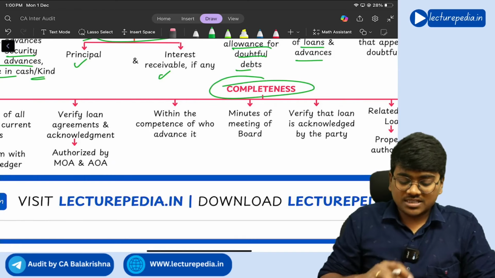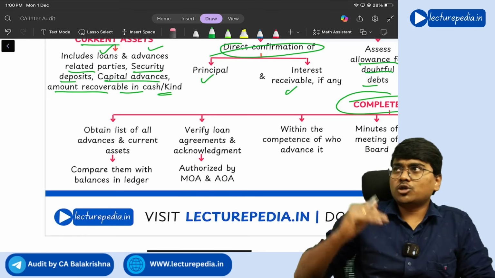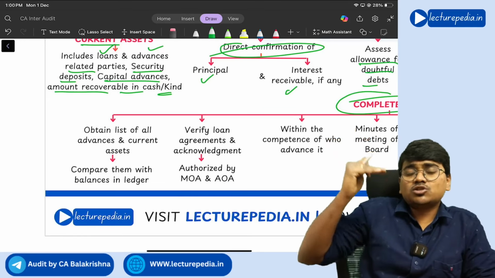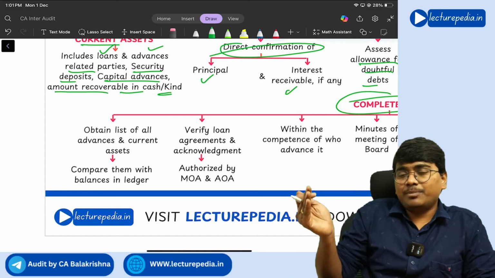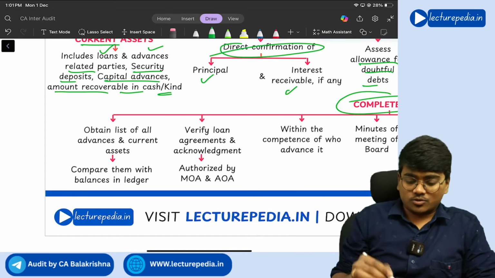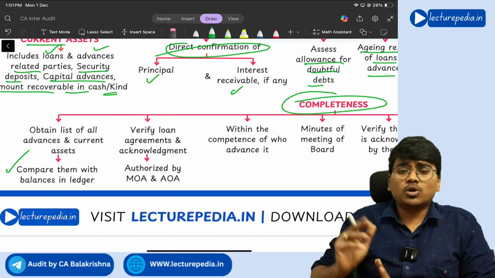Next, with respect to completeness, first of all you will ask the company to give you the list of loans and advances that you have given, and you will compare that list with the books of accounts. Got it? Next, whenever you are giving a loan, there will be a loan agreement or not.